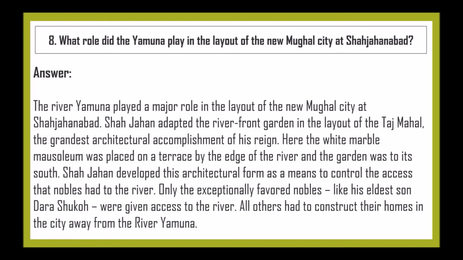Shah Jahan developed his architecture as a means to control the access that nobles had to the river. Only the exceptionally favored nobles, like his eldest son Dara Shukoh, were given access to the river. All others had to construct their homes in the city away from the river Yamuna.